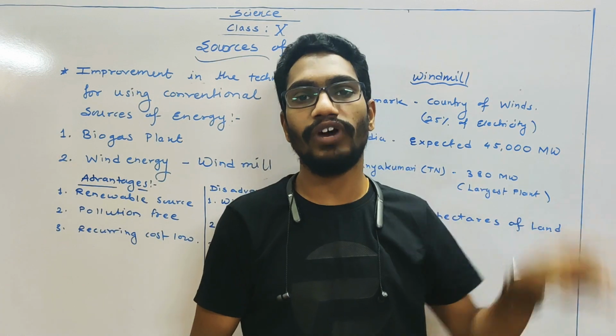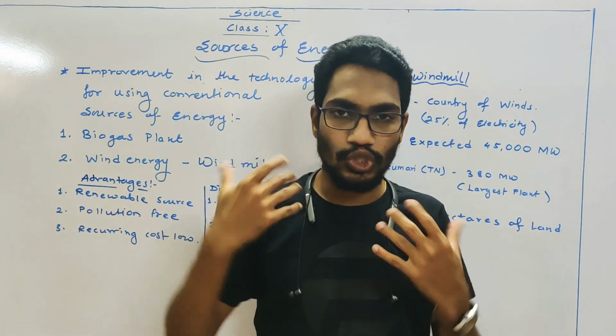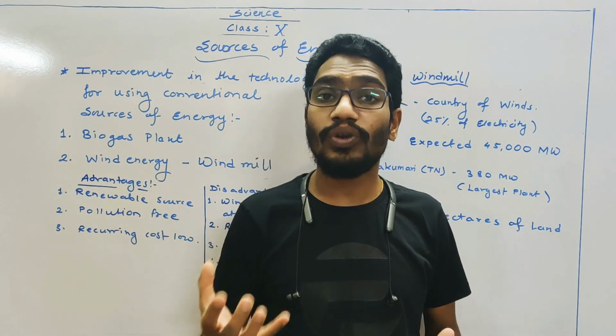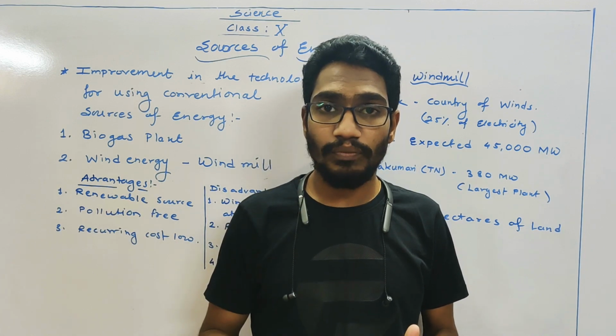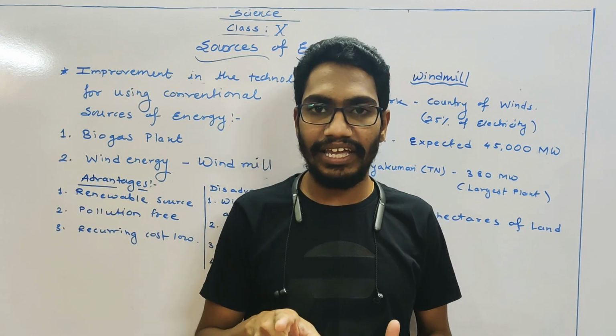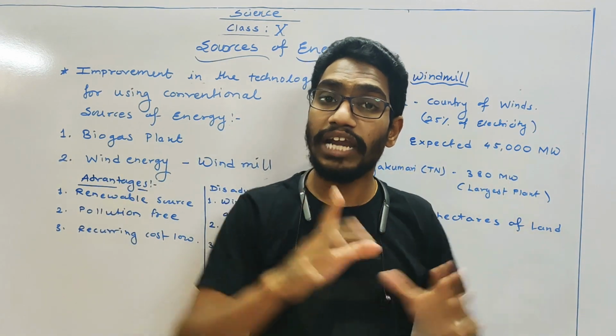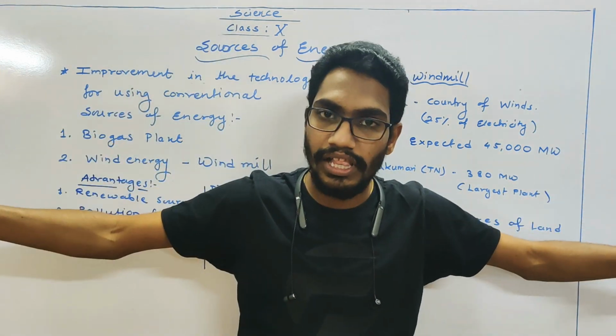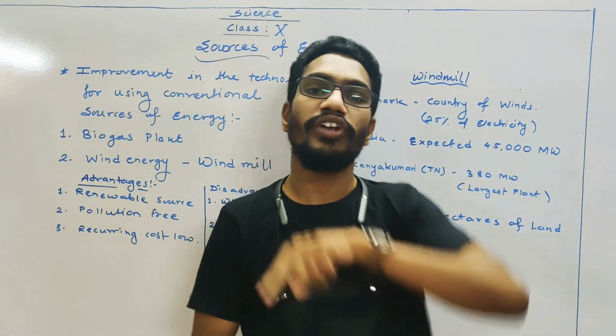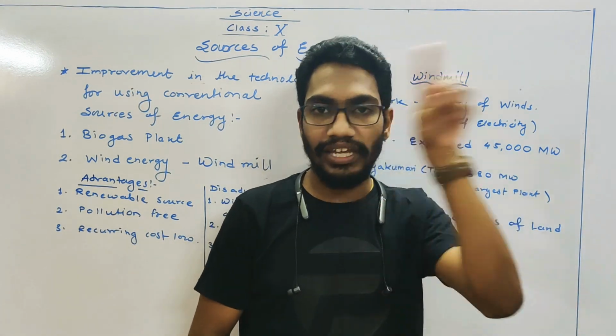It is the simple working. The air comes with great force, that air, or we can say wind, moving air, contains kinetic energy. With that energy it strikes the blades of that big fan called a windmill. Then the fan of the windmill starts rotating.